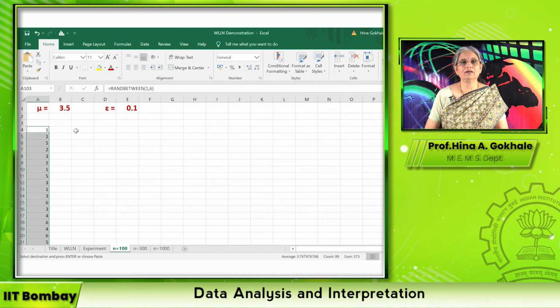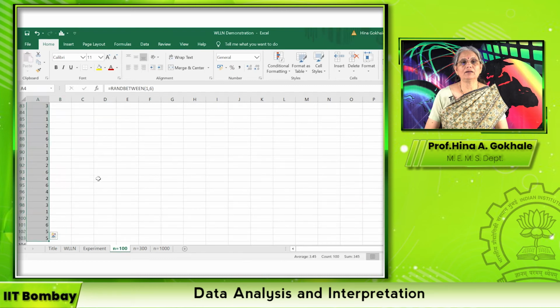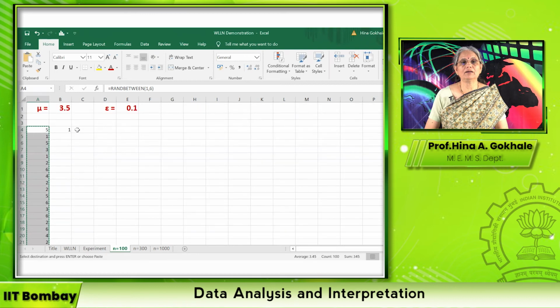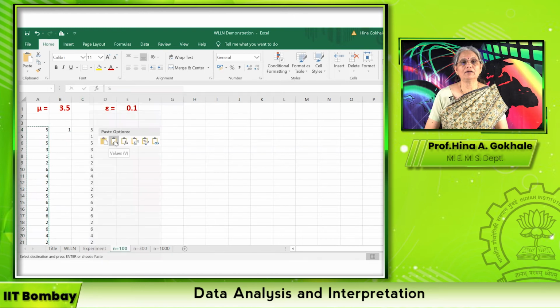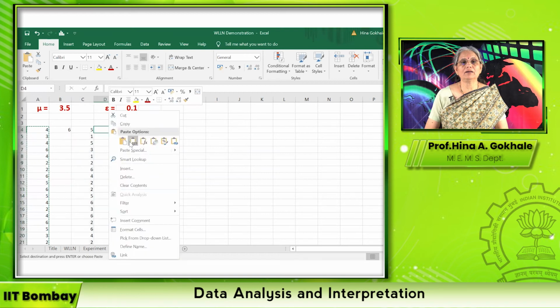Now you see, if I just press enter here, the numbers will change. So in order to store these numbers, we select all of it, copy it, and paste it as values. So here is my first data set. I want to generate such 12 data sets. So I just copy and paste values, and I have to paste them 12 times.